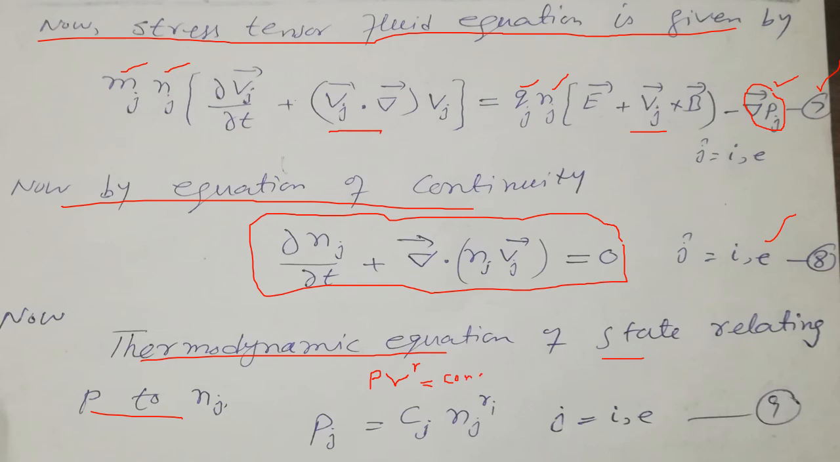This is what we have already studied. From here, P is equal to C n power gamma, where P is the pressure, C is the constant, n is the number density, the number of molecules per unit volume, and gamma is the ratio of molar specific heat at constant pressure to molar specific heat at constant volume. This is our equation number 9.